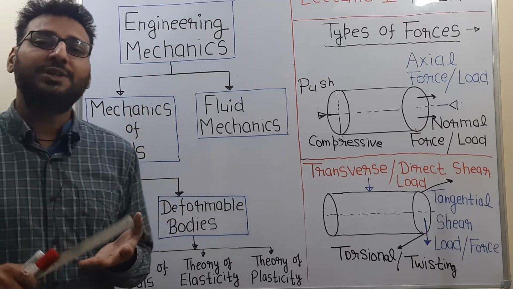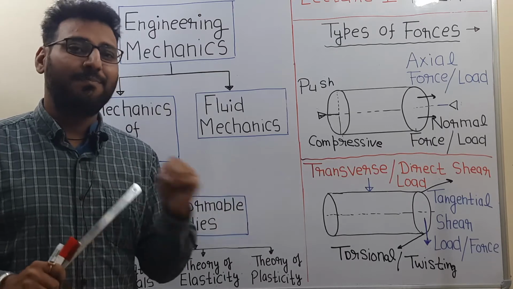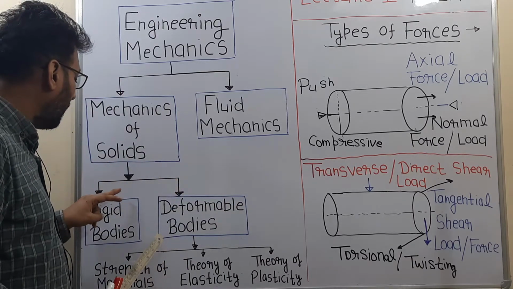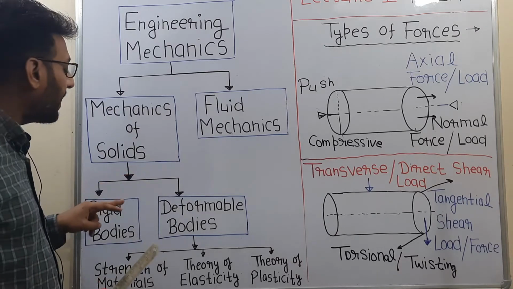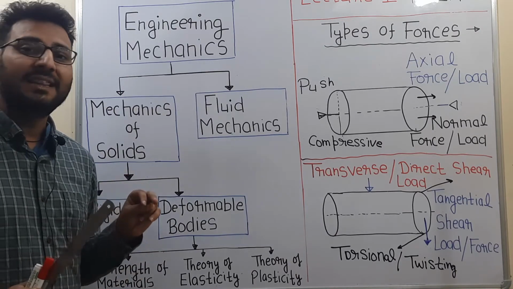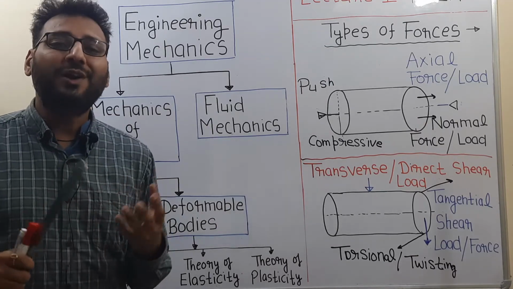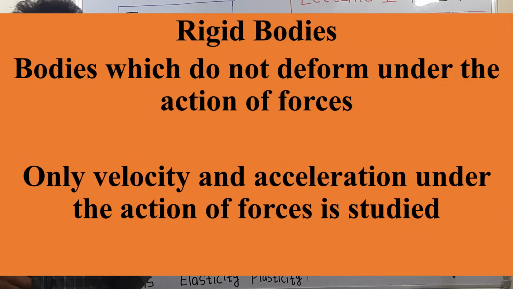The effect of forces on a solid is known as mechanics of solids. Mechanics of solids is further subdivided into two categories, which are rigid bodies and deformable bodies. Bodies which do not deform under the action of forces are known as rigid bodies.